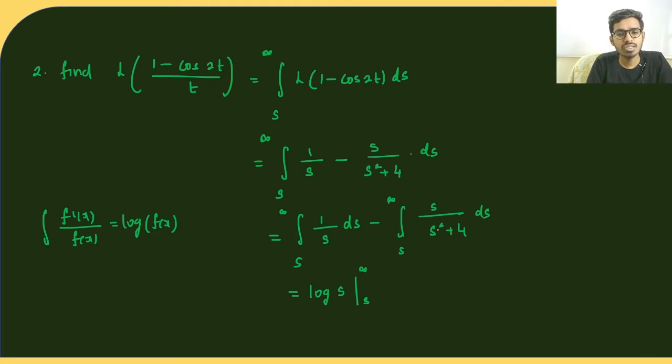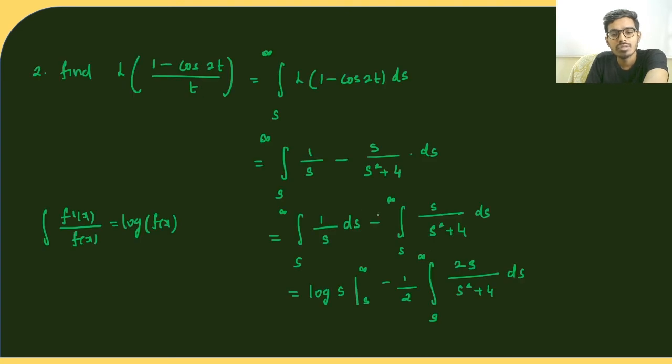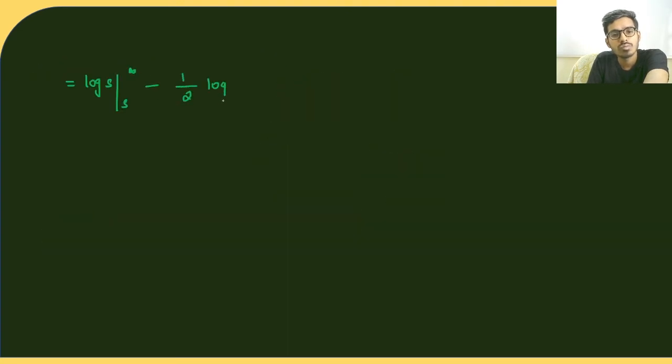But the problem is, what is the derivative of this? It is 2s plus 0, right? So the derivative is 2s, but here we have only s. So what I will do is multiply and divide this by 2. So we will have 2s by s square plus 4 ds, the limit is from s to infinity. Now I can use the formula, so this is equal to log s, limit from s to infinity, minus 1 by 2 log of s square plus 4, right?